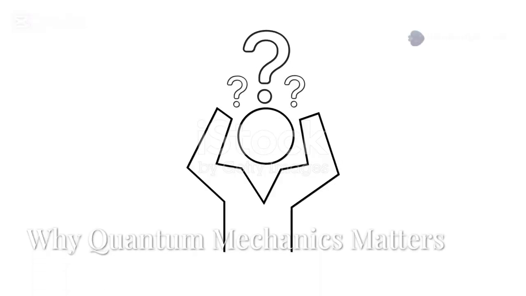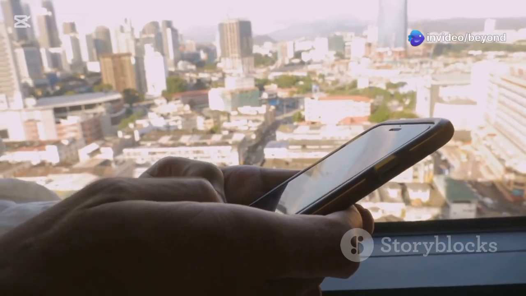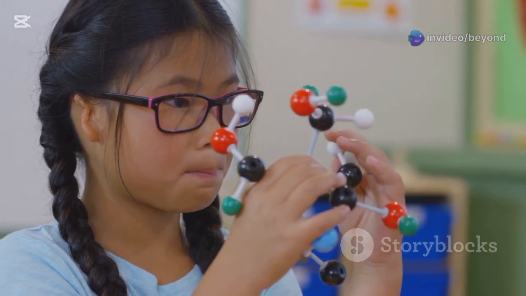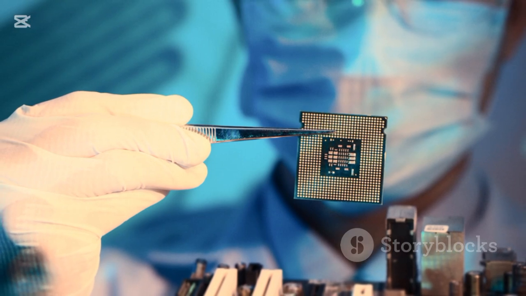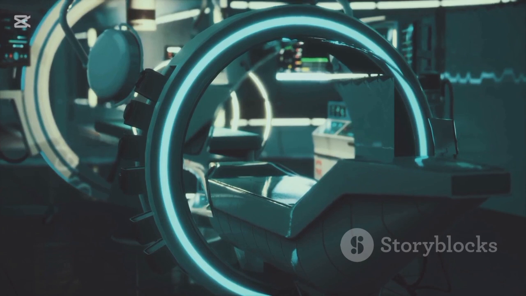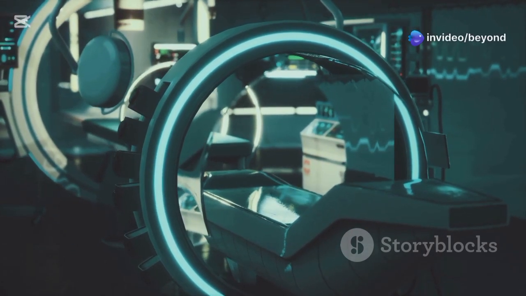You might be wondering, why should I care? Well, quantum mechanics powers our modern world. It explains how atoms bond and form molecules. It's the foundation of semiconductors, which run our computers and smartphones. It's behind technologies like lasers, MRI machines, and even quantum computers.